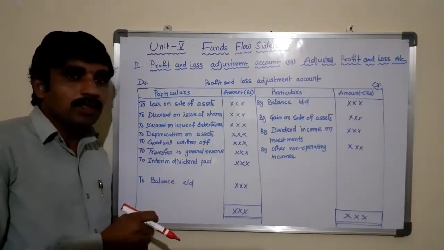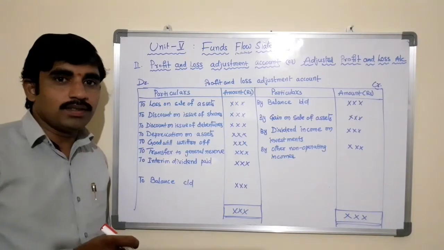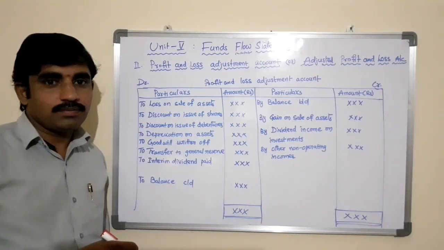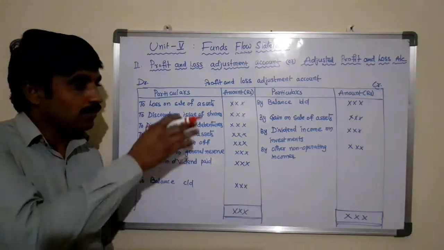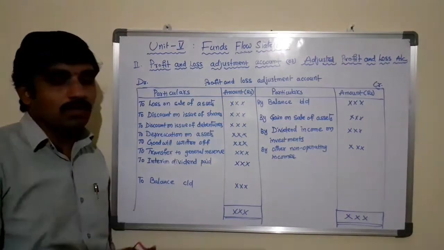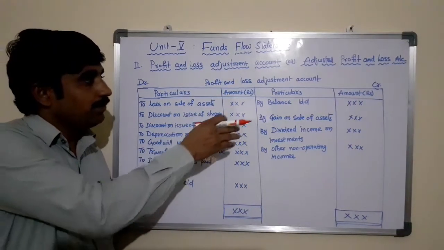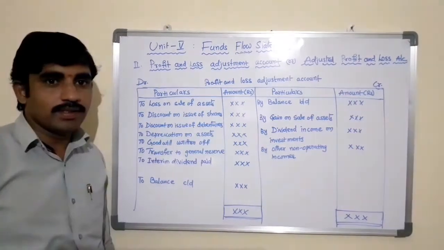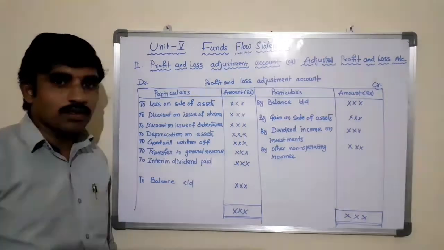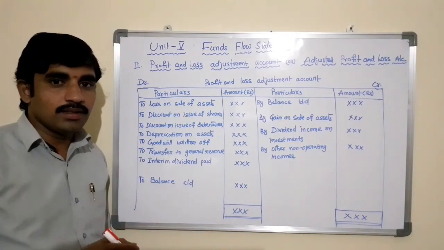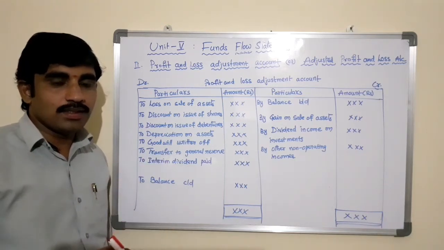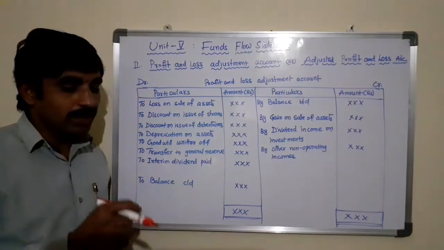So, determination of funds from operations by adjusted profit and loss account. It is a process of determination of funds from operations or funds loss in operations by preparing this profit and loss adjustment account. In this account, we will consider only the non-operating expenses and non-operating incomes.